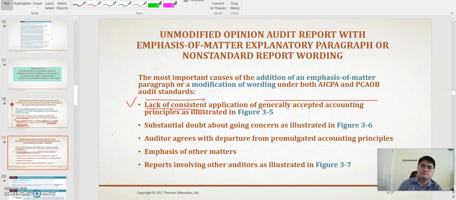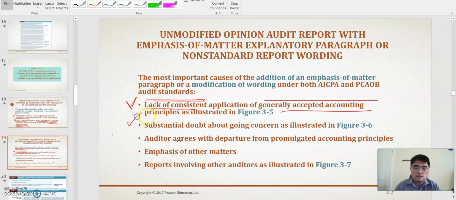So it is like, if in the current year, 2020, the company used the double declining method for the depreciation, and they changed in 2020 to the straight line method. Yeah, that's a kind of lack of consistency in the application of the standard. So this is the first part.